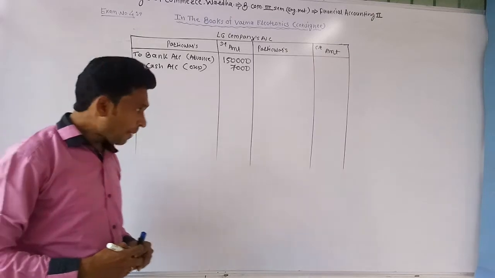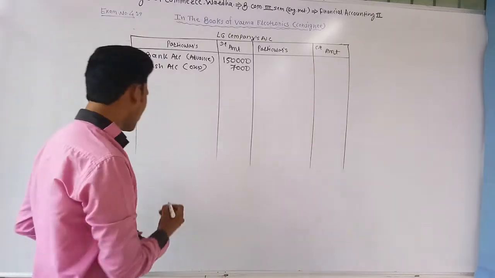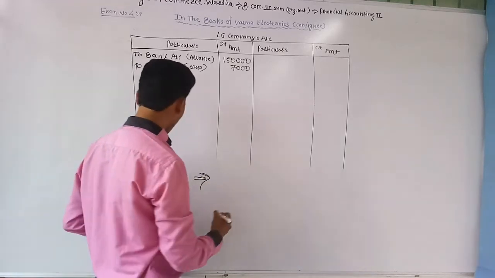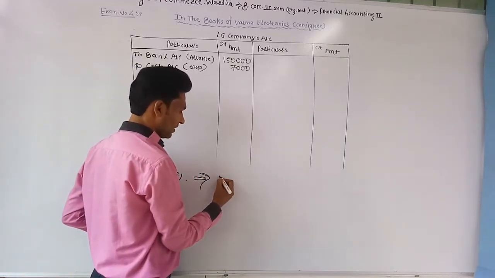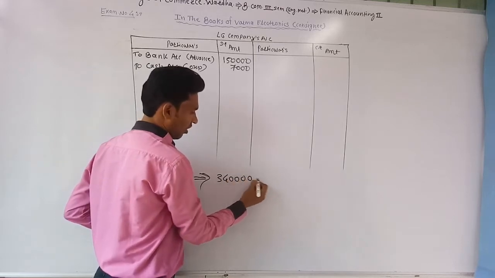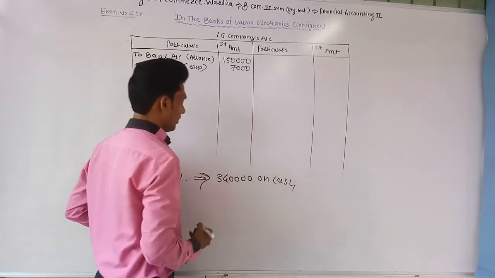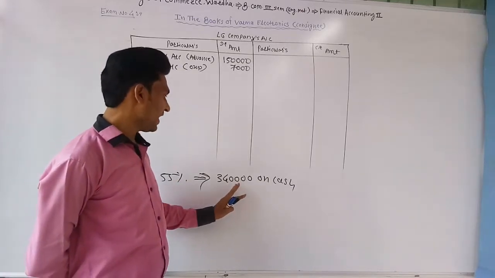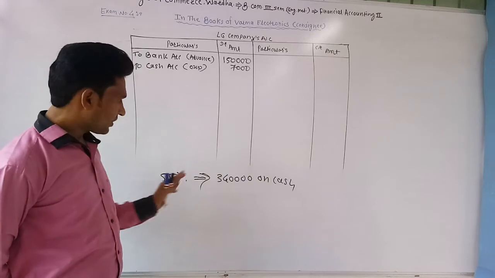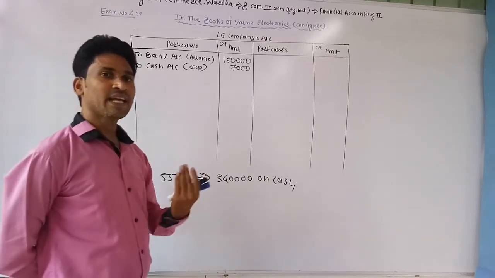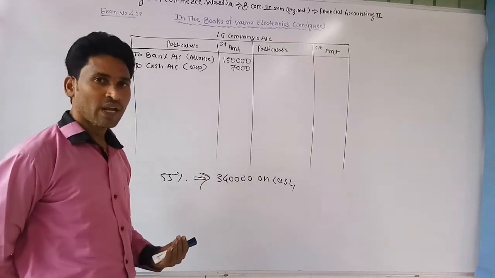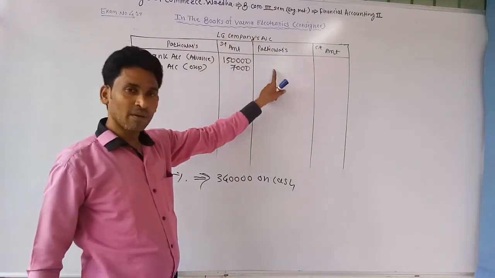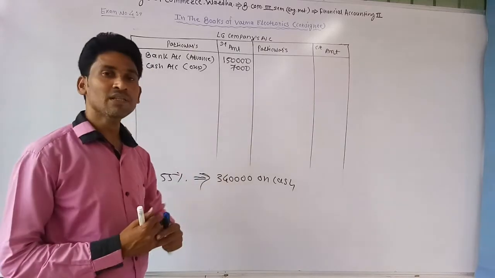Okay. After that, it sold 55% of the consignment for rupees 3,40,000 on cash. Verma Electronics has sold 55% of the consignment for rupees 3,40,000 on cash. For this transaction, it passed the journal entry. It gets the cash, so it debits the cash account, and this total amount is due, it needs to pay to LG company. So it credits the LG company's account.